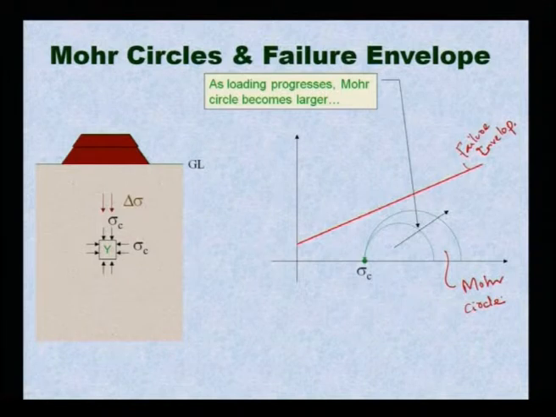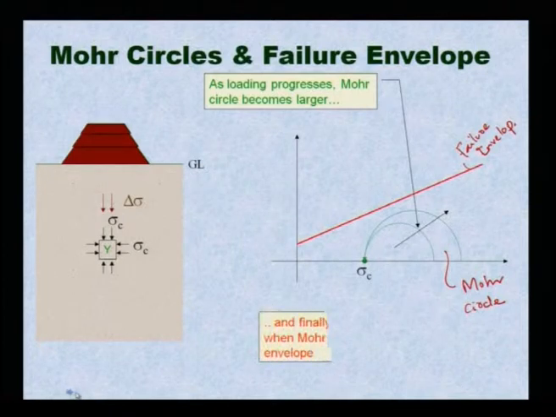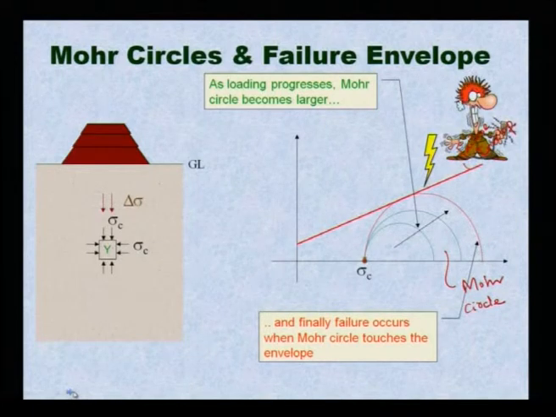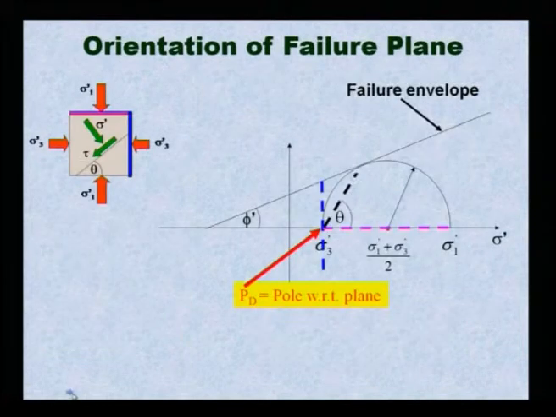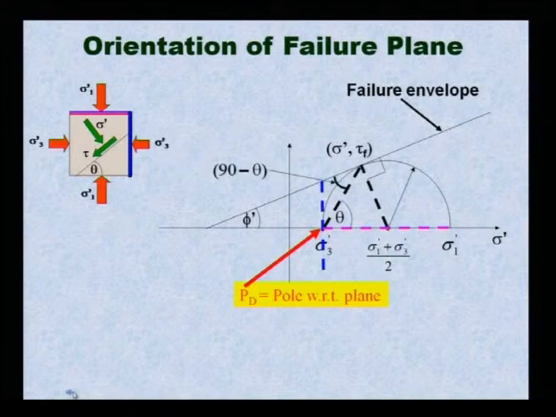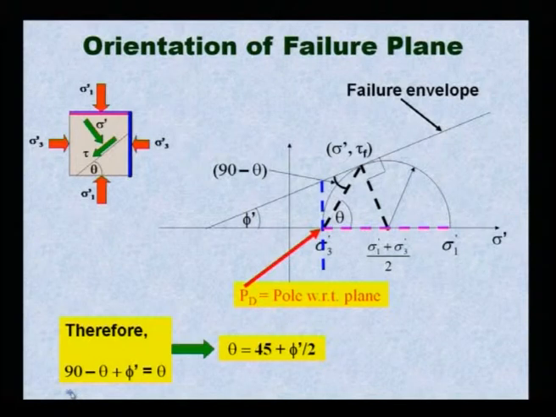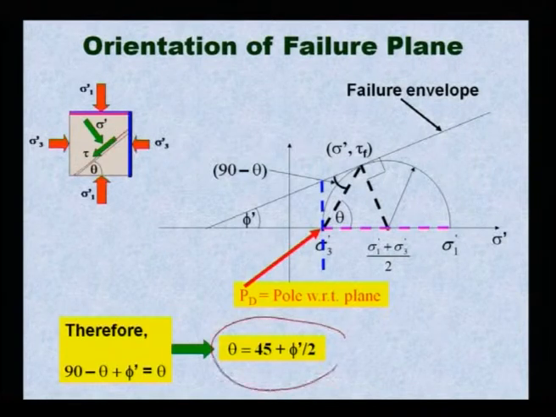That means it contains inside this failure envelope, that means it is stable. Finally, I add pressure, now it has gone and touches here, finally failure occurs. Same thing I have shown with respect to pole, 90 minus theta. So what is this angle? This angle, the failure envelope at this shear plane, will be 45 degree plus phi by 2.